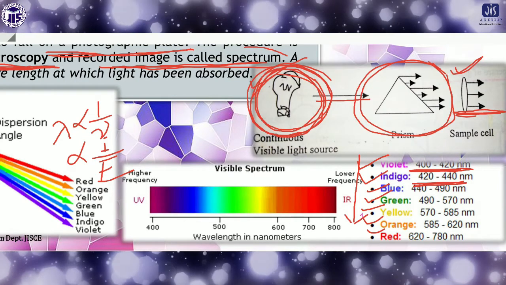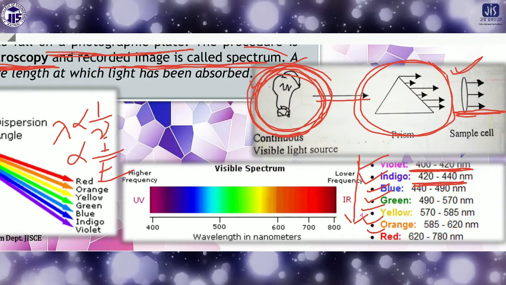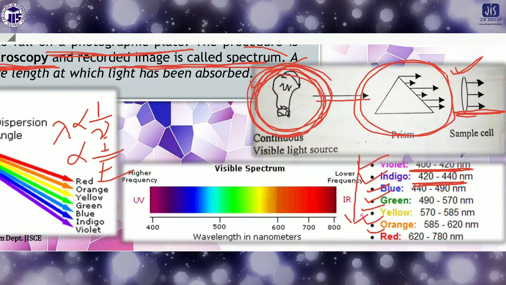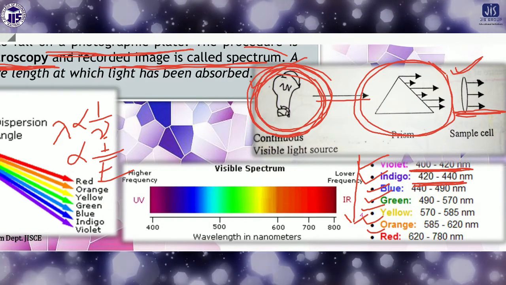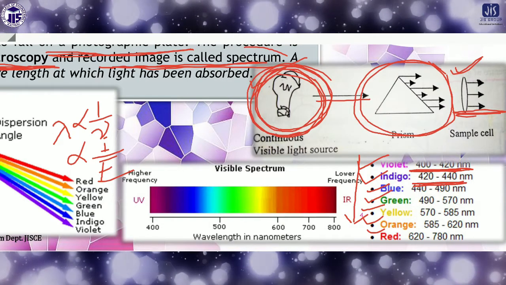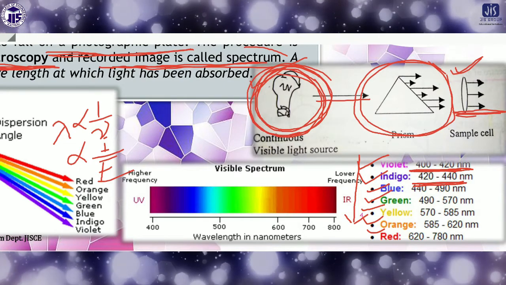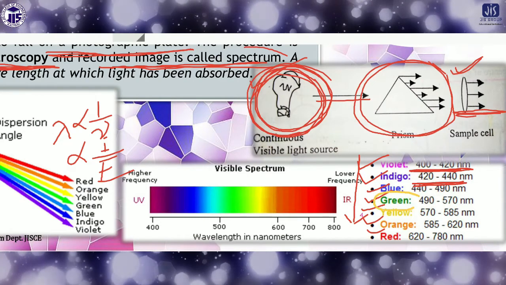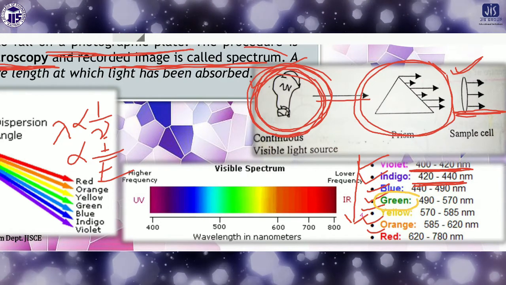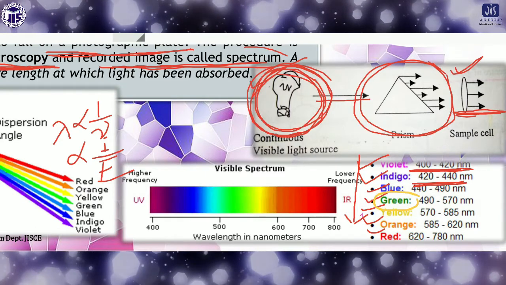It is not necessary that the energy from every wavelength will match in each case. For example, if in your sample the energy gap matches with the green light, then only the green light will be absorbed by the sample.